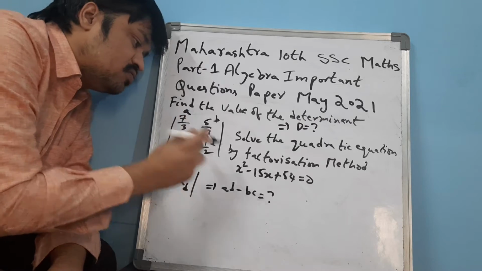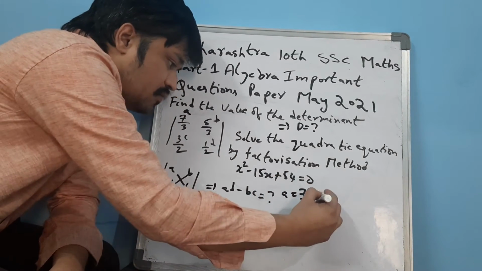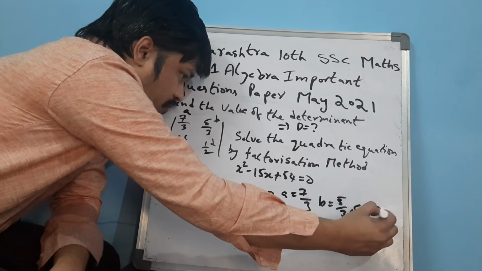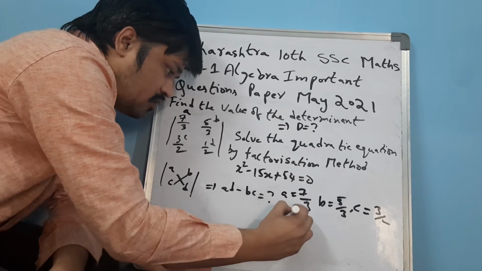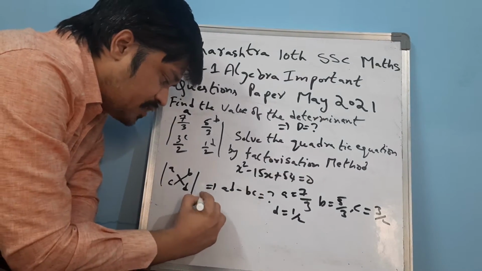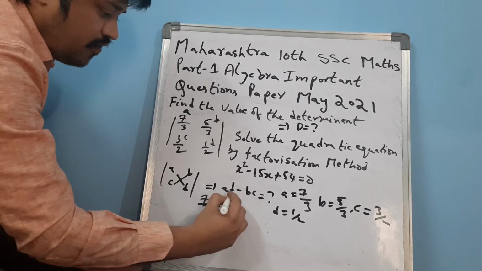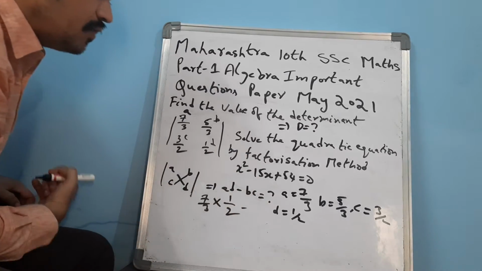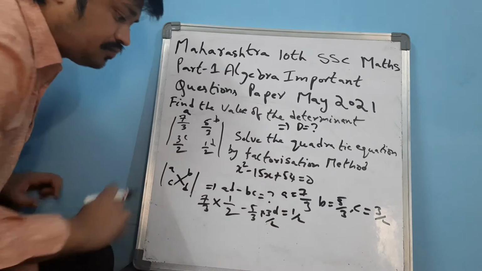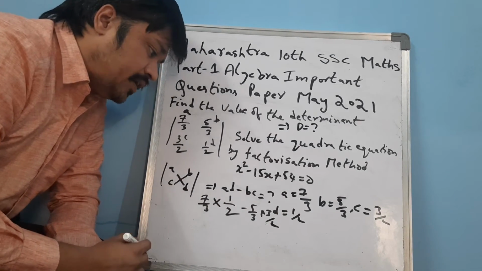A is equal to 7 by 3, B is equal to 5 by 3, C is equal to 3 by 2, D is equal to 1 by 2. Now what is AD minus BC? 7 by 3 into 1 by 2 minus 5 by 3 into 3 by 2. How much is that, friends?